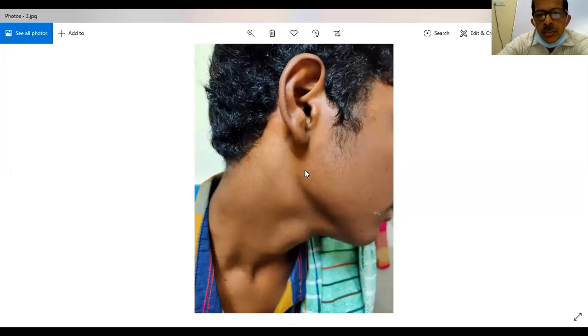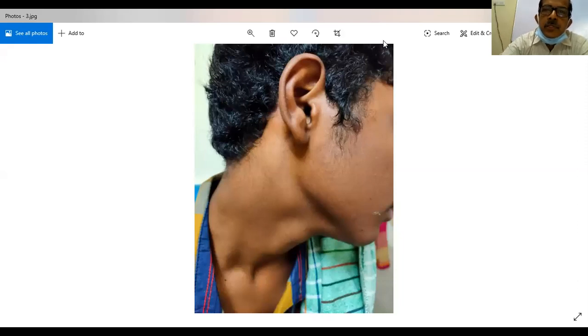So this is the jugulodigastric lymph node, which is also called the upper deep cervical lymph node. Of the 7 stations, this is the second station. This is first, of course, submental, submandibular. Then this is the second station, the upper deep cervical lymph node. So that's why these 3 are the examples for the typical site.